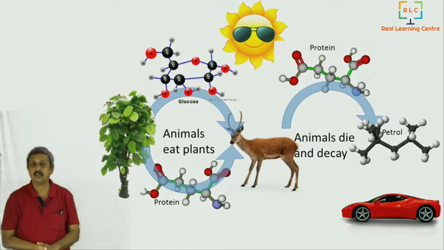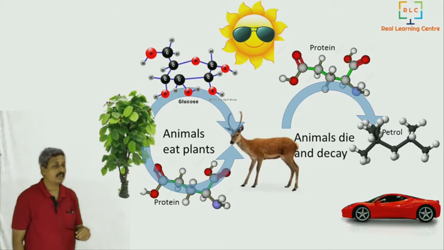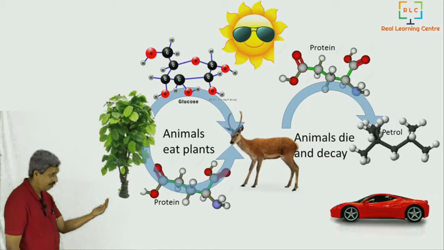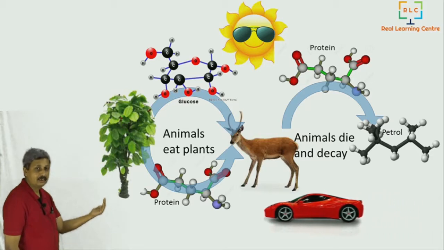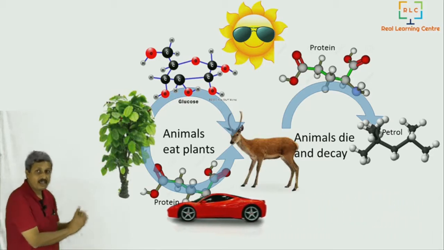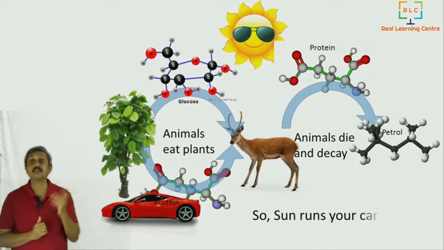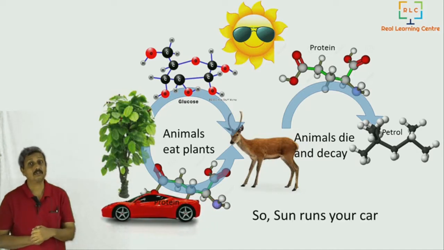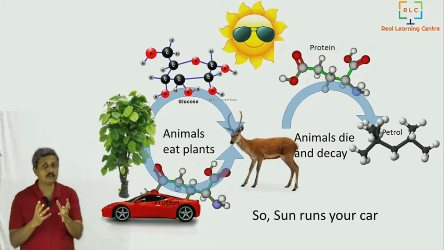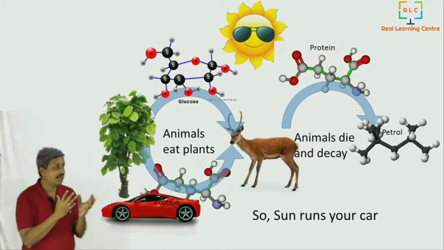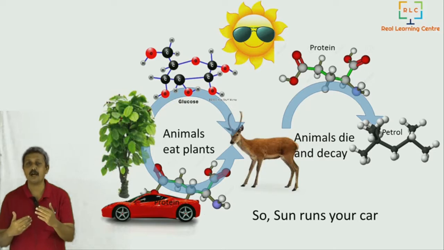And when you put that petrol into your car, the car will start moving. So, now do you agree that actually the sun powers our car? We now completely understood from where the energy started, how it is stored and how it comes up to the car.